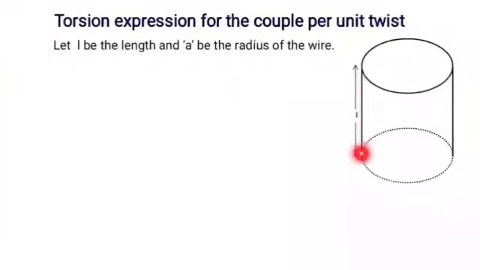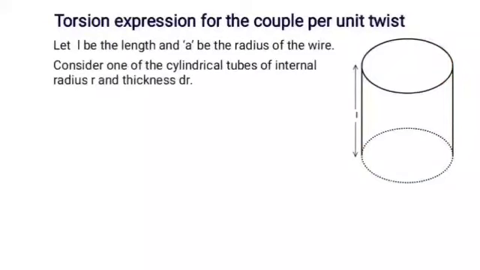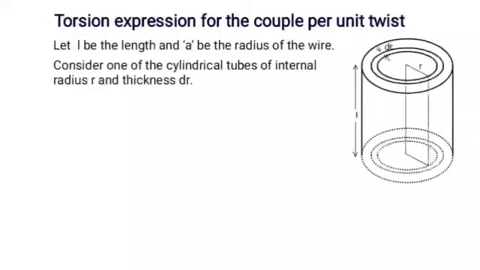Let L be the length and a be the radius of the wire. The wire may be supposed to be made up of a number of concentric thin cylindrical tubes. Consider one of the cylindrical tubes of internal radius r and thickness dr, as shown.